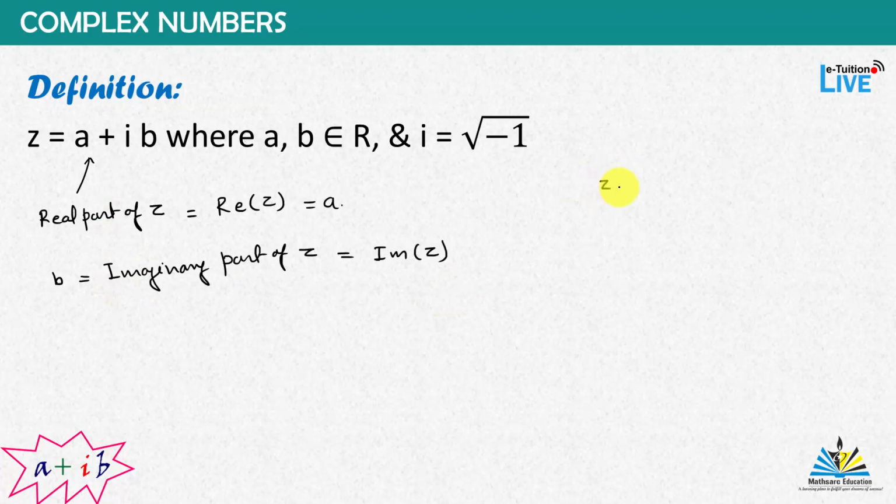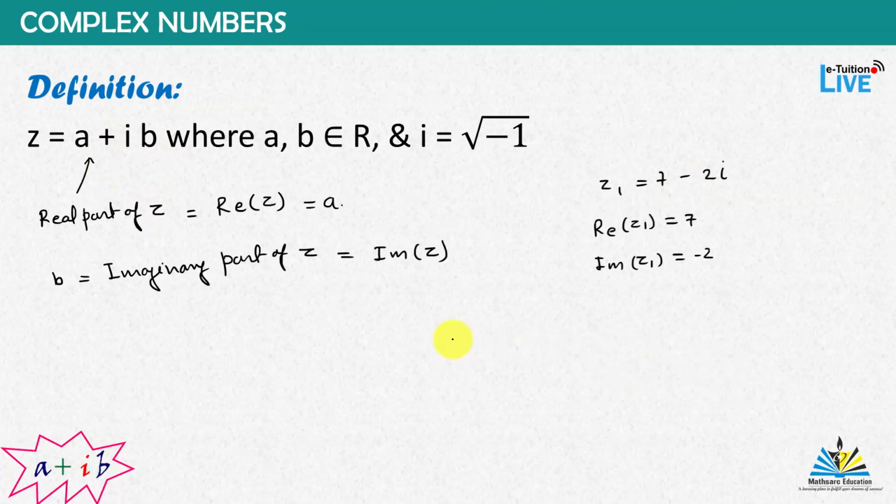Like z1 is equal to 7 minus 2 iota. So the real part of z1 is equal to 7 and the imaginary part of z1 is minus 2. The number associated with i is the imaginary part when it is in the form of a plus iota b.